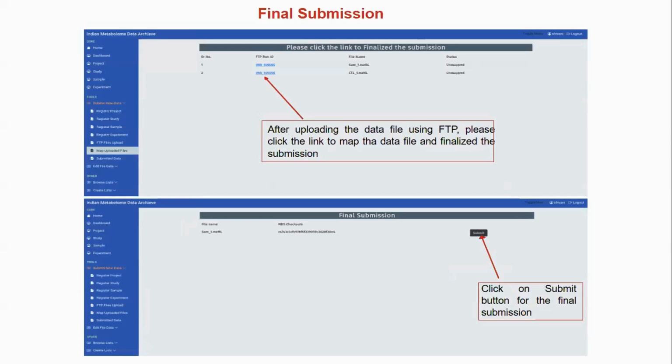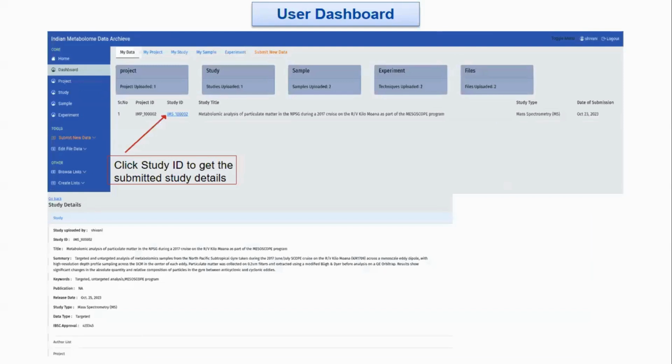After the user-provided MD5 checksum matches our database MD5 checksum, we will highlight the submit button for the user to finally submit their data files in the IMDA database. Then this is the final submission of the metabolomics datasets to the IMDA database.